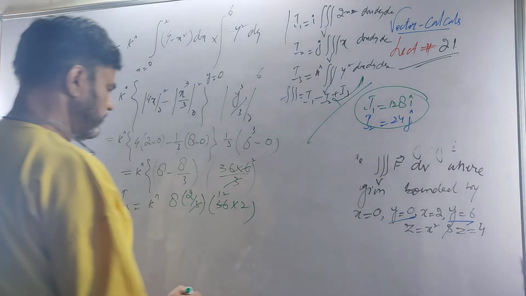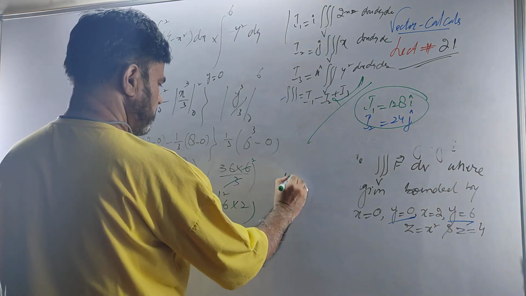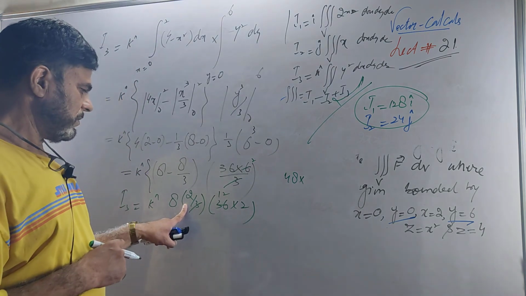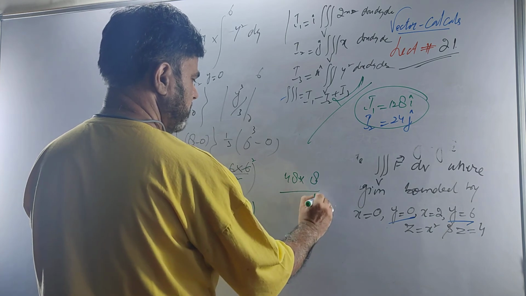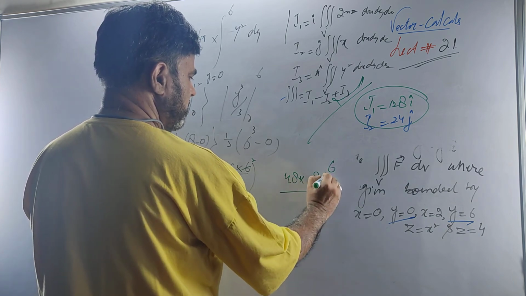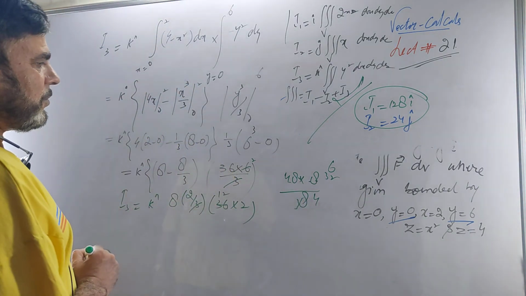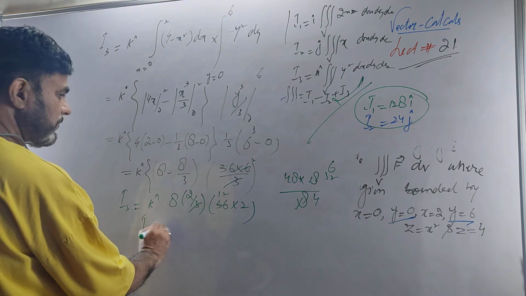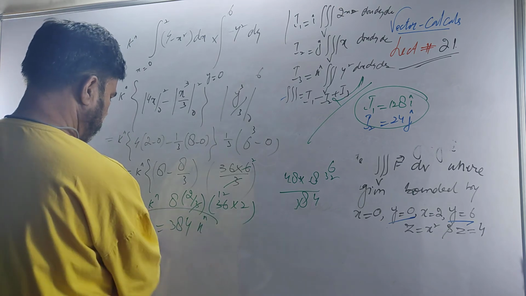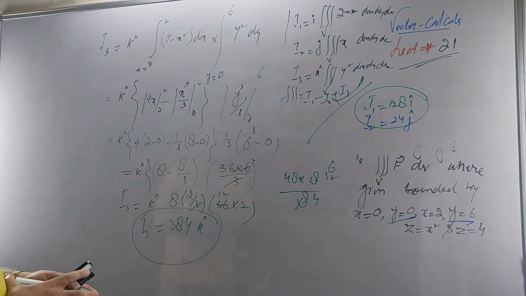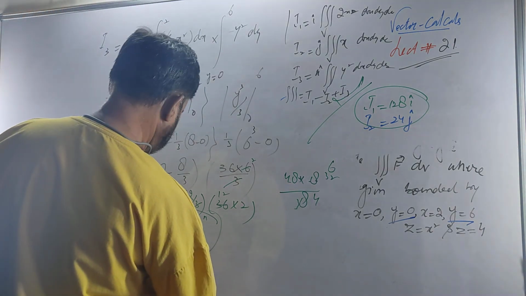What is it? It is 384. This is I3 is 384k. You can also correct me if I am doing well. Multiply: 8 times 2 by 3 is 16 by 3, 36 times 2 is 72, which gives 384.